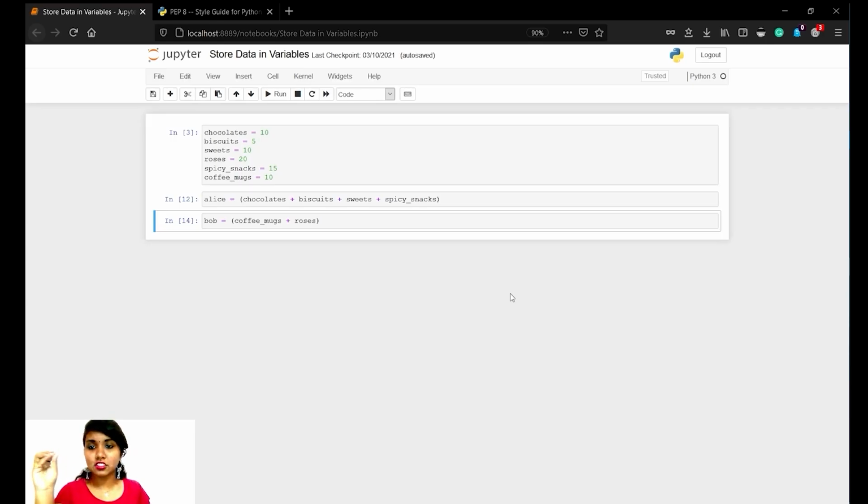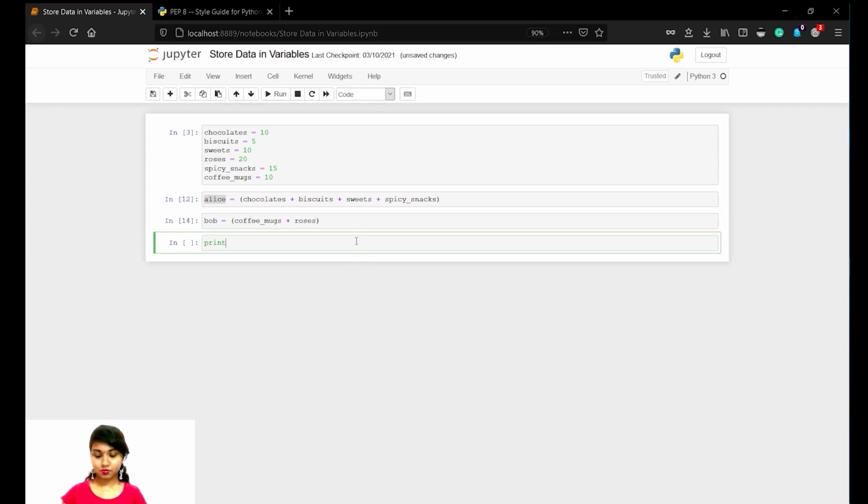See, now we have entered a few values here. So Alice has got chocolates, biscuits, sweets plus spicy snacks. So I've entered it in a variable. The sum of all these is given inside a variable named Alice, and coffee mugs plus roses is given in the variable named Bob.